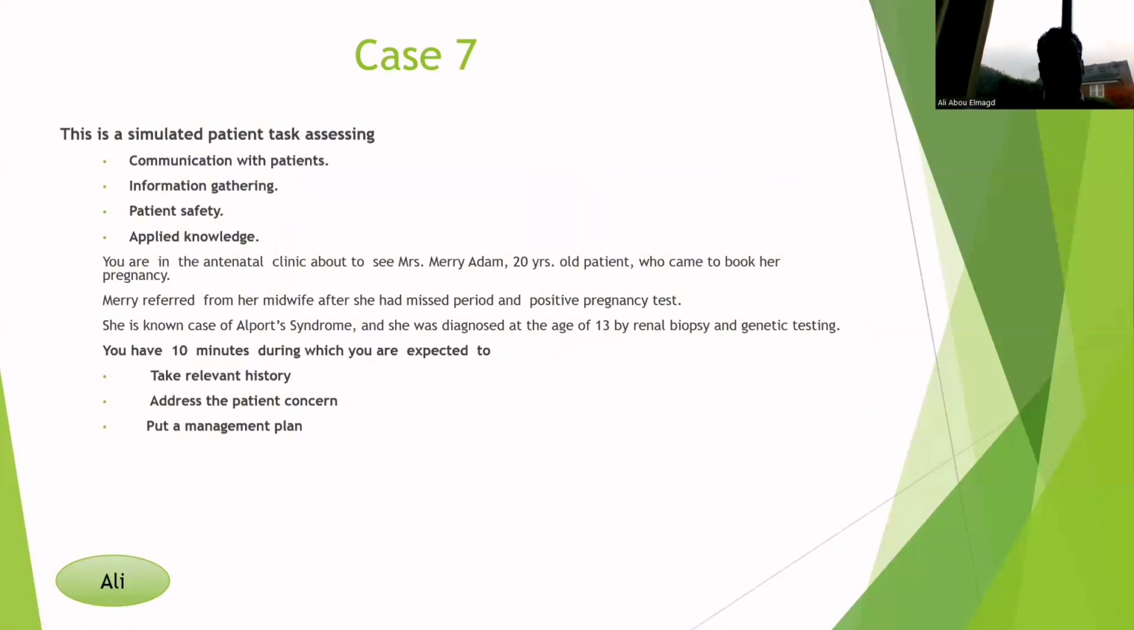All right, so we have an example today. This may be a case which may appear in the exam. You are in the antenatal clinic and about to see Miss Mary Adam, a 20-year-old patient who came today to book her pregnancy. She was referred by her community midwife because she has missed her period and she has a positive pregnancy test. She is a known case of Alport syndrome, and she was diagnosed at the age of 13 by renal biopsy and genetic testing.